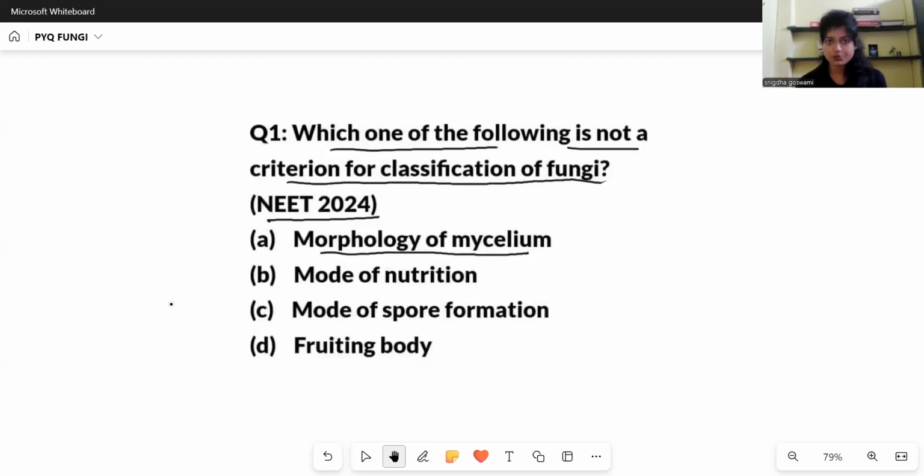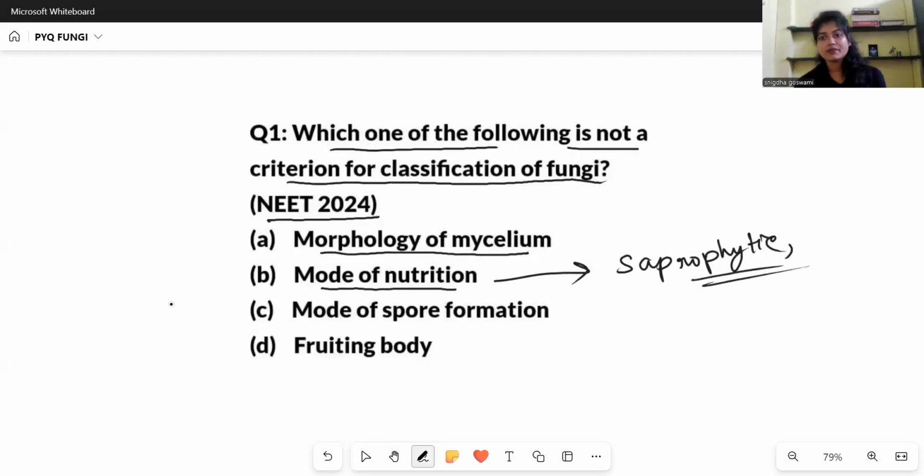Morphology is responsible for classification, like which fungus morphologically different from other will come under different classification of fungus. So this is not the answer. Mode of nutrition. Mode of nutrition of all the fungus is almost same, that is saprophytic, parasitic, or symbiotic. Most of them are saprophytic. So on the basis of nutrition, we do not divide the fungus into different classes.